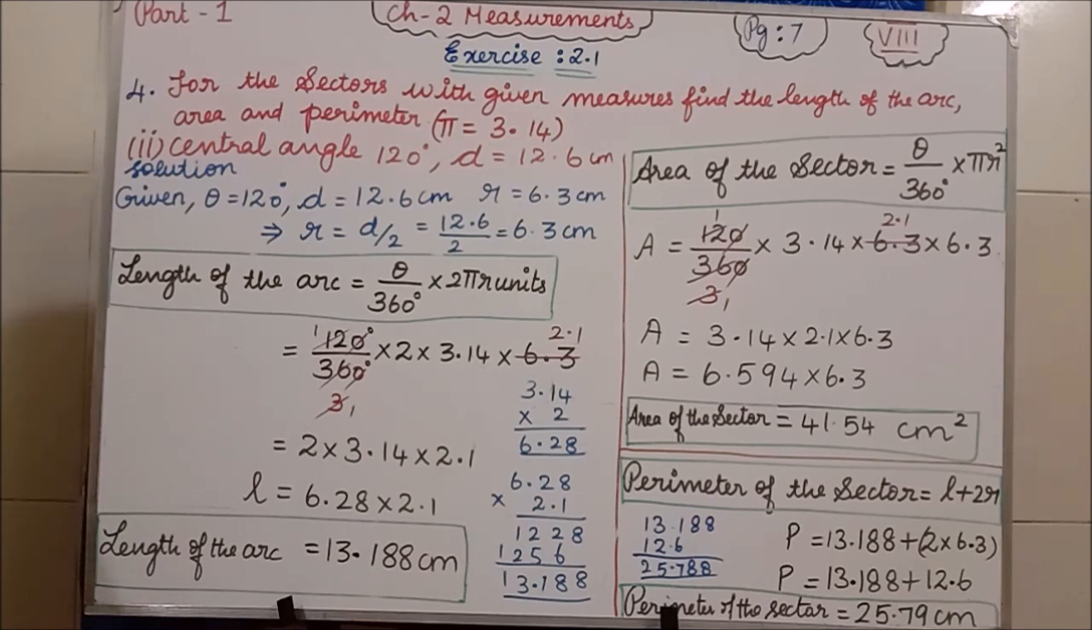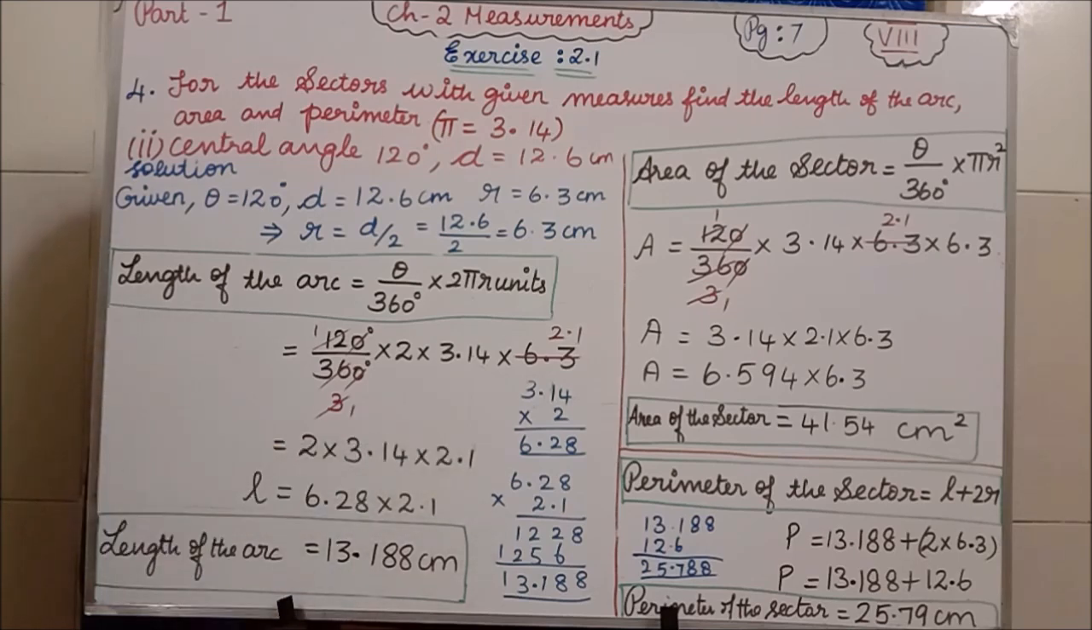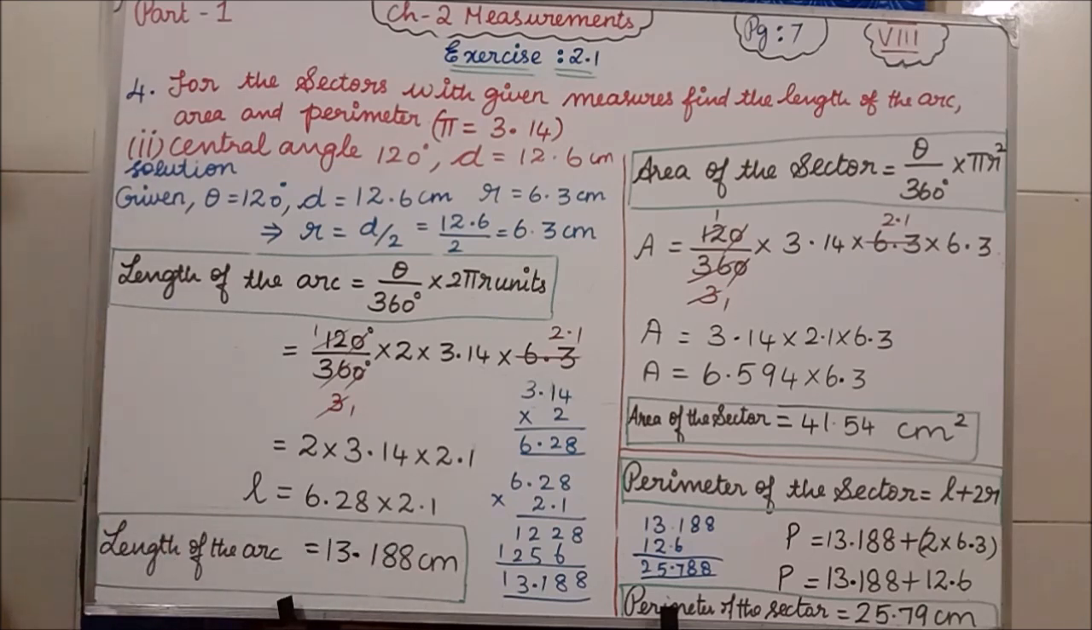So what are the values I am getting in the numerator? 2 into 3.14 into 2.1. So if you multiply 2 into 3.14, I am getting 6.28. That 6.28 if you multiply with 2.1, we are getting 13.188 centimeter. Okay, so you can make round off also this. 13.188 means you can write 13.19 centimeter also. Therefore, the length of the arc is 13.188 centimeter is the answer.